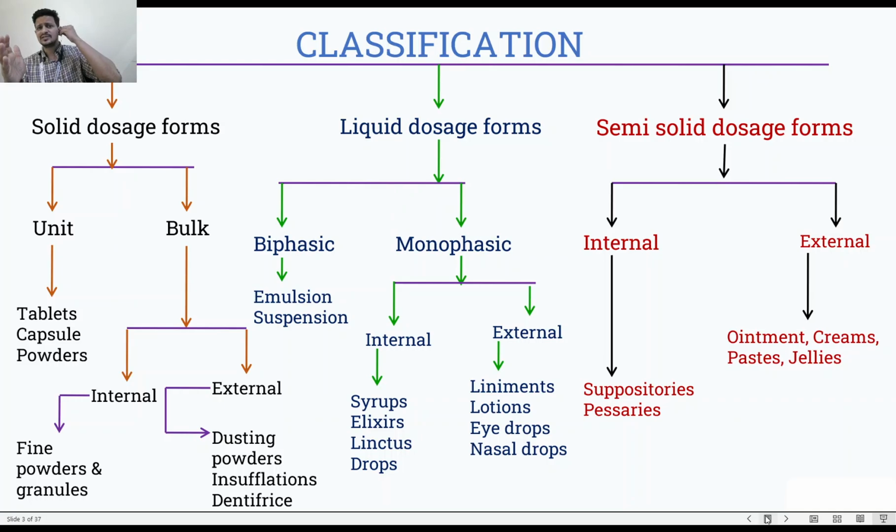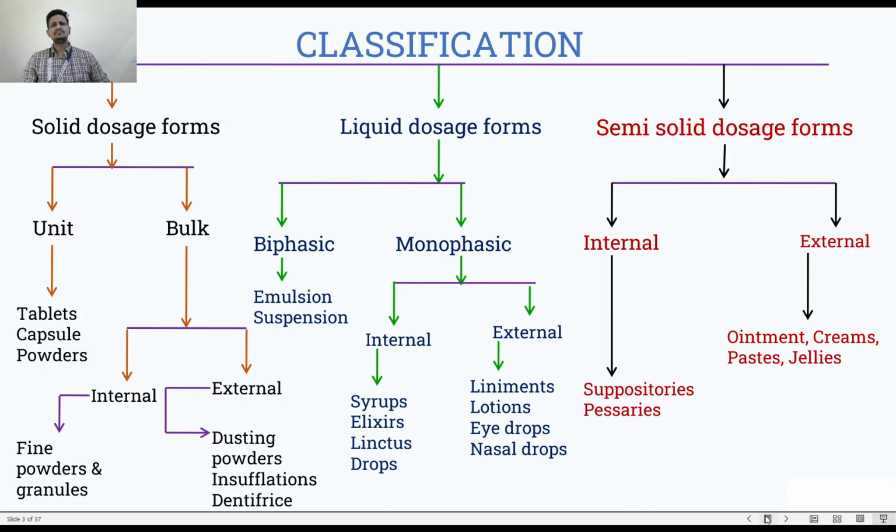So that is the function of emulsifying agent. It will help the homogeneous dispersion of the oil in the water or water in the oil in case of emulsion. So emulsions are biphasic liquid dosage forms where two immiscible liquids are present which are made miscible by the addition of emulsifying agent. Clear? Next is suspension. What is a suspension?